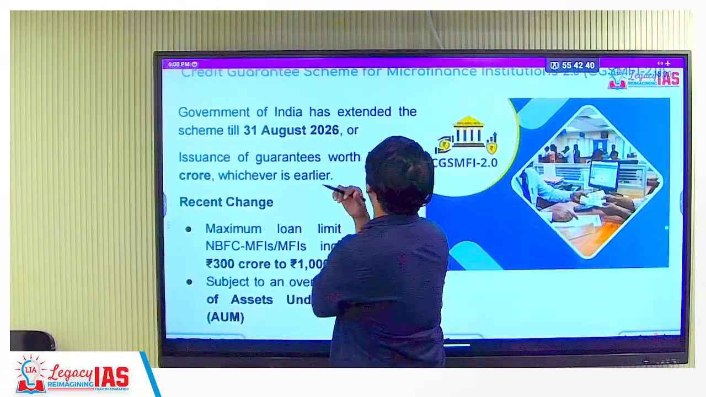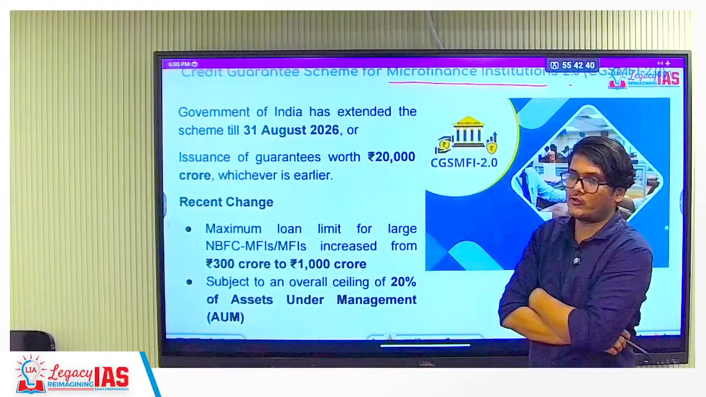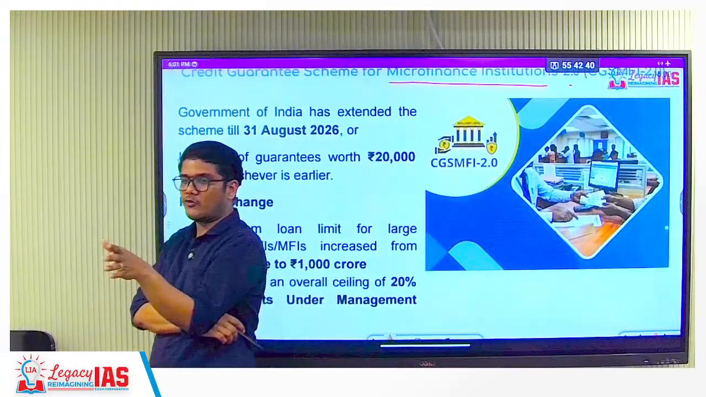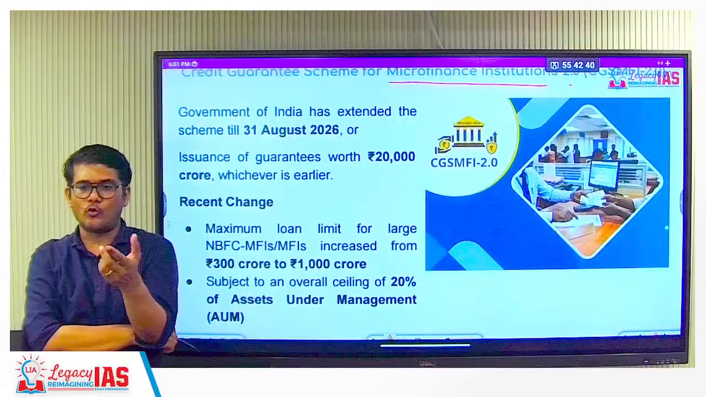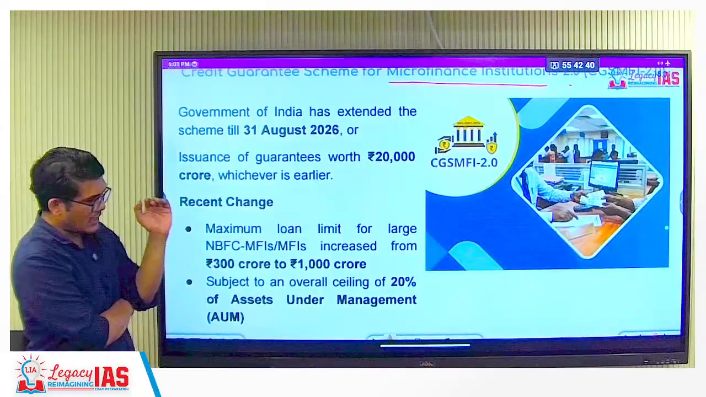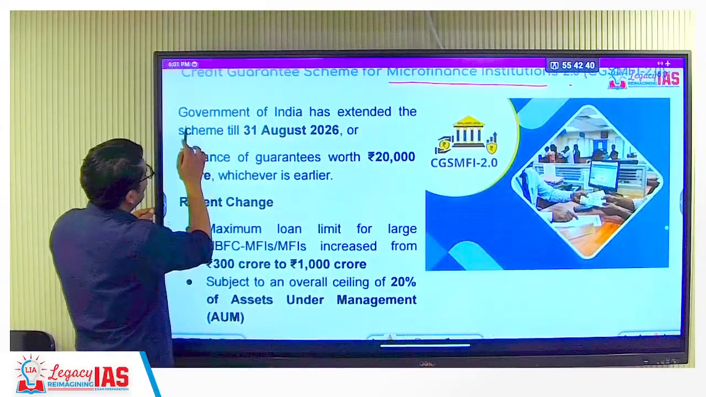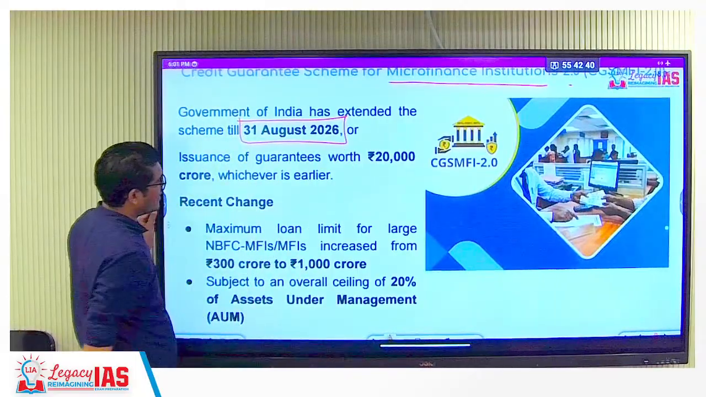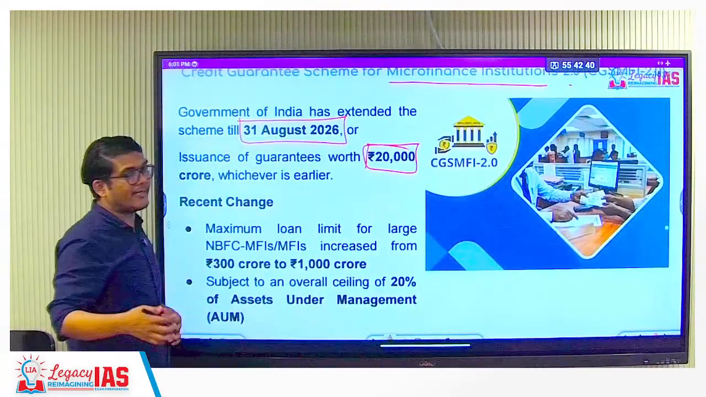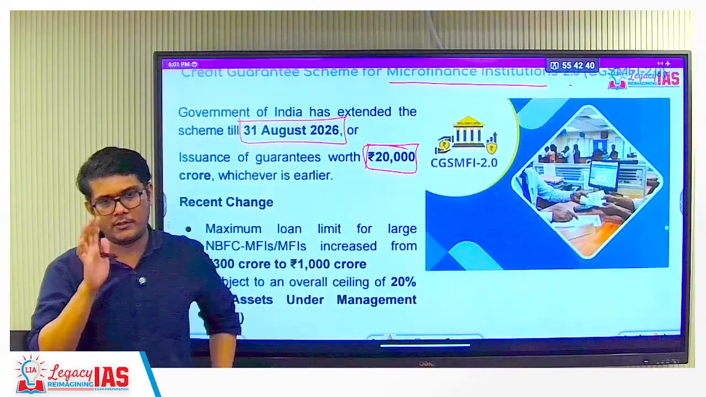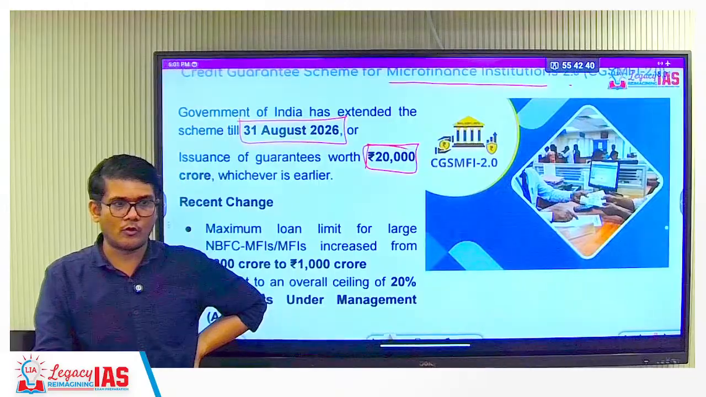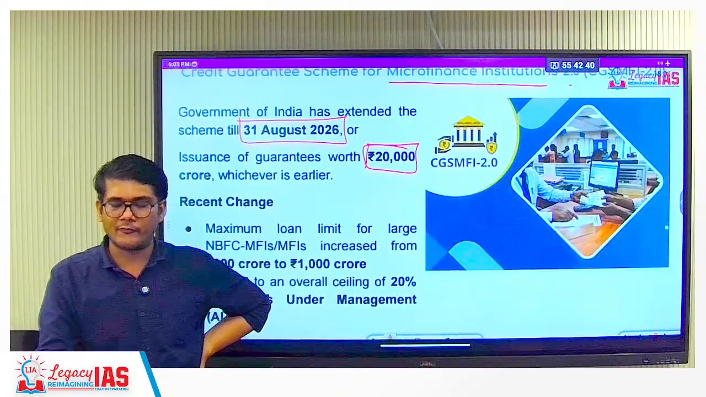Yes, the last one, credit guarantee scheme for microfinance institutions. A microfinance institution does exactly the same work as other financial institutions do. The only difference is they provide micro loans, meaning small loans. So this is a credit guarantee scheme. This scheme, which already existed, has been extended till 31st August 2026 or till 20,000 crore rupees worth of credit guarantee is issued, whichever is first. So if by tomorrow they finish issuing credit guarantee up to 20,000 crore rupees, it will end there. If not, it will last till 31st of August.